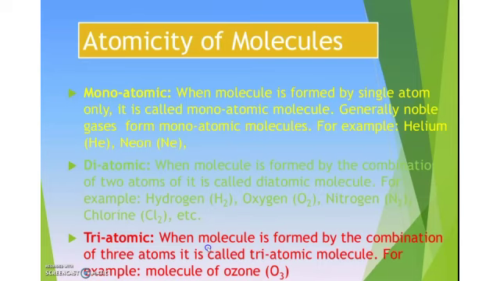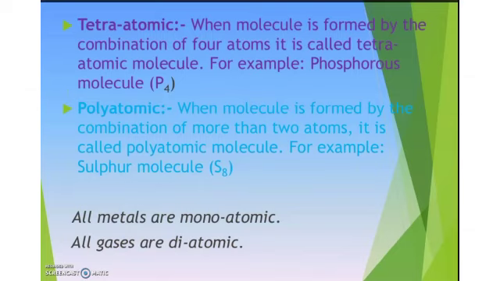Will you explain what is triatomic? Yes, very good. When a molecule is formed by the combination of three atoms, we call it a triatomic molecule. Example, ozone, its symbol is O3. So we can say that there are three atoms. Then tetraatomic, if the atoms are 4, we call it tetraatomic. Phosphorus P4.